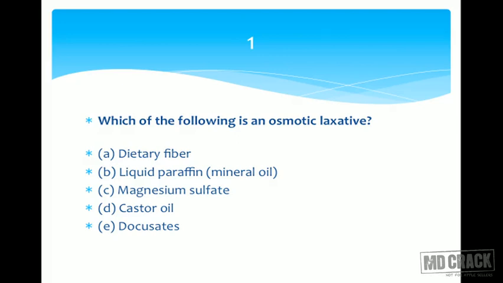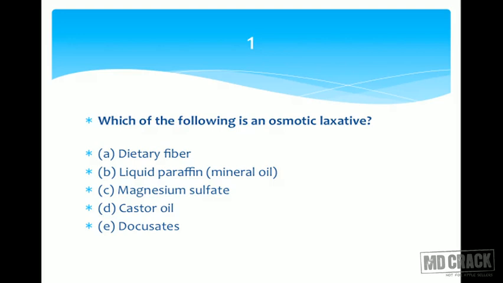Which of the following is an osmotic laxative? A. Dietary fiber. B. Liquid paraffin, in parenthesis, a mineral oil. C. Magnesium sulfate. D. Castor oil. And E. Docusate. So we have 5 options here, and there are drugs from various groups. We need a drug which is going to act by osmotic effect, and the drugs which are likely to produce osmotic effect are likely to be alkalis. You can address this question this way and have a look at the options.